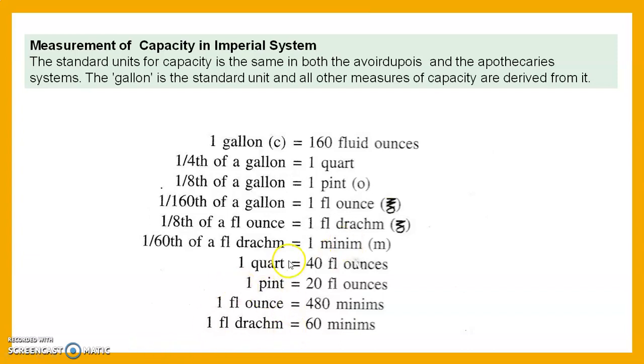Then 1 quart is equal to almost 40 fluid ounce. 1 pint is equal to 20 fluid ounce. 1 fluid ounce is equal to 480 minims. And 1 fluid drachm is equal to 60 minims. These are some conversions of imperial to imperial.